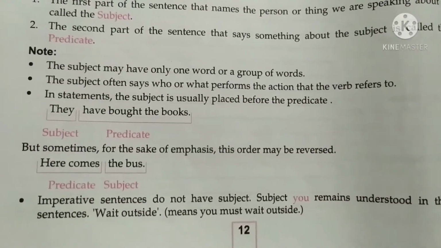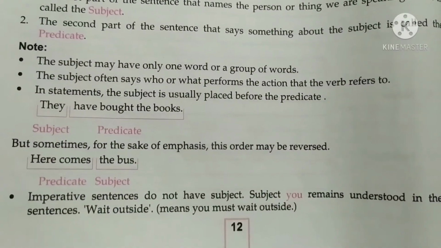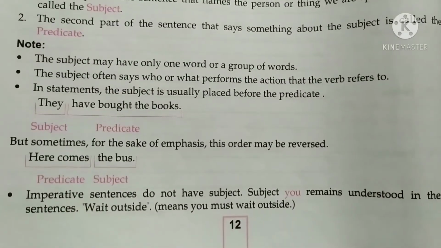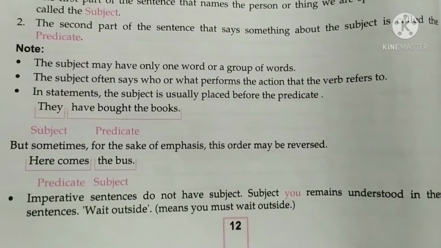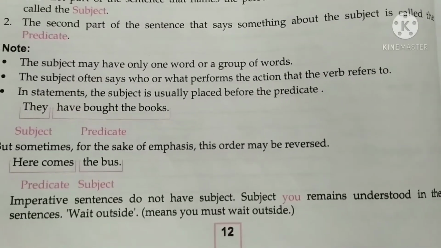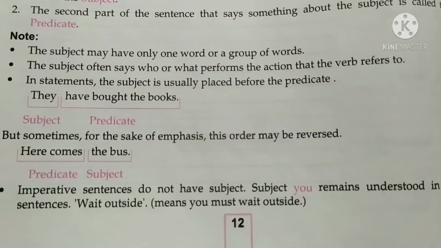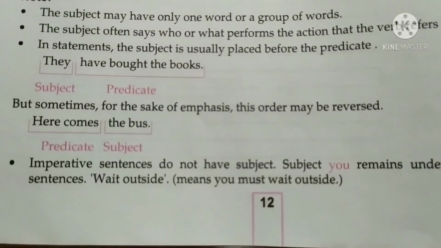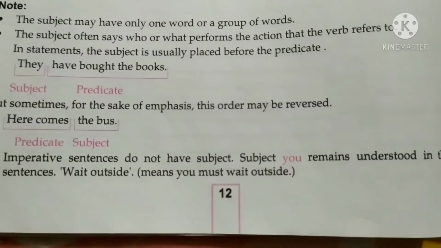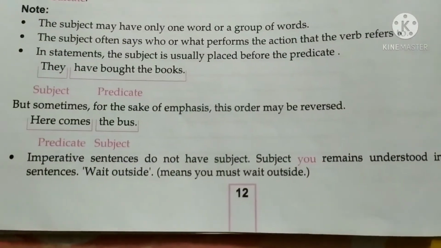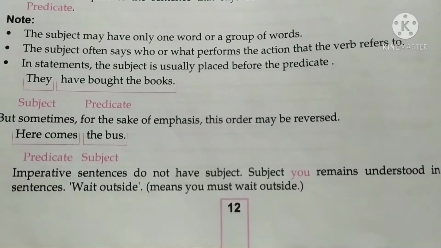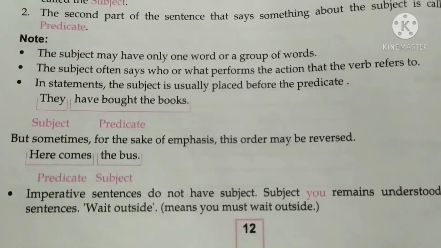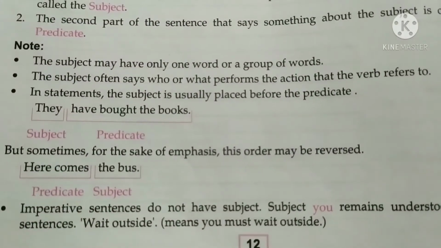In statements, the subject is usually placed before the predicate. They have bought the books. So they is the subject and have bought the books is the predicate, because have is our verb, bought also. But sometimes, for the sake of emphasis, this order may be reversed: the predicate comes first and the subject second. Imperative sentences do not have a subject, but it remains understood in these sentences. Wait outside means you must wait outside. Whenever you say please keep quiet, you mean the second person you are speaking to. So the second person is our you.